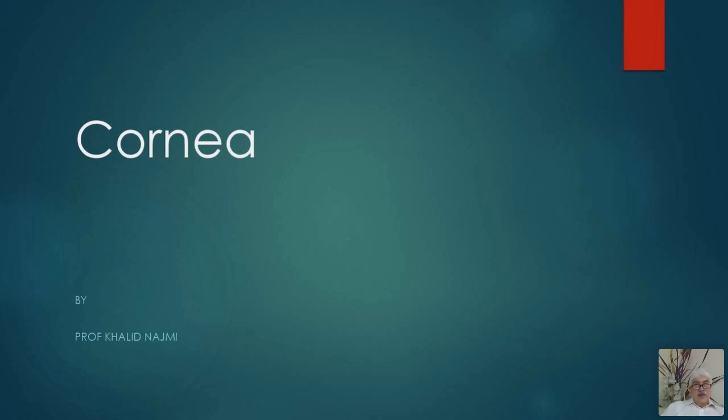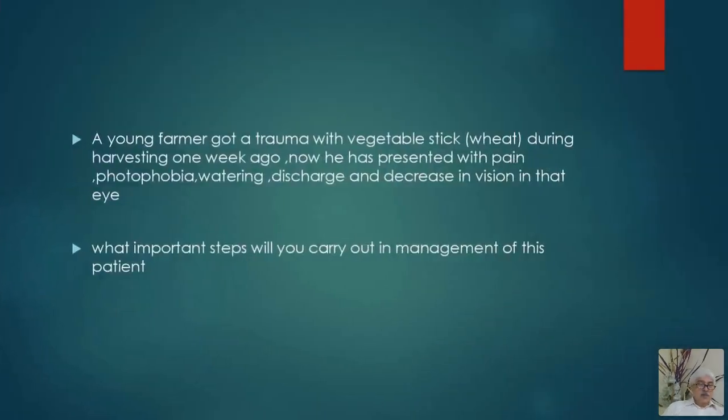How can a patient of corneal disease present? A young farmer got a trauma with a vegetable stick during harvesting 1 week ago. Now he has presented with pain. The patient can have pain when there is involvement of the cornea. Photophobia is intolerance to light. The patient is unable to open the eyes in the light.